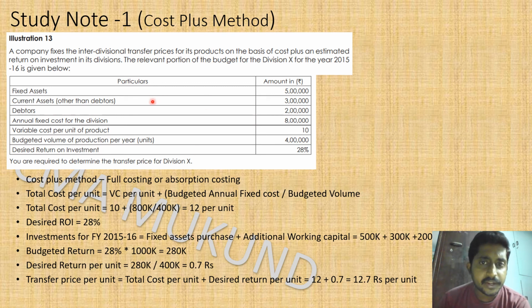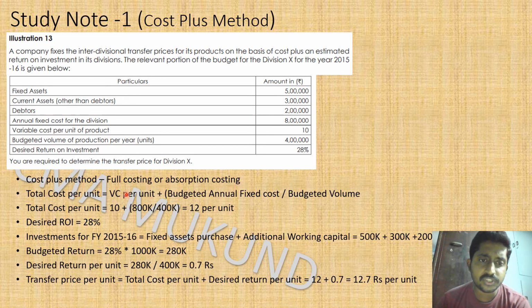And what are the other details? Annual fixed cost for the division is 8 lakh rupees. Variable cost per unit is given as 10 rupees. Here we are not in the marginal cost method, we are in the cost plus method. This is a very old orthodox method, which means the complete cost of the company will be divided by the volume for the respective period, and per unit total cost will be calculated. So the cost plus method is full costing, or we can say absorption costing.